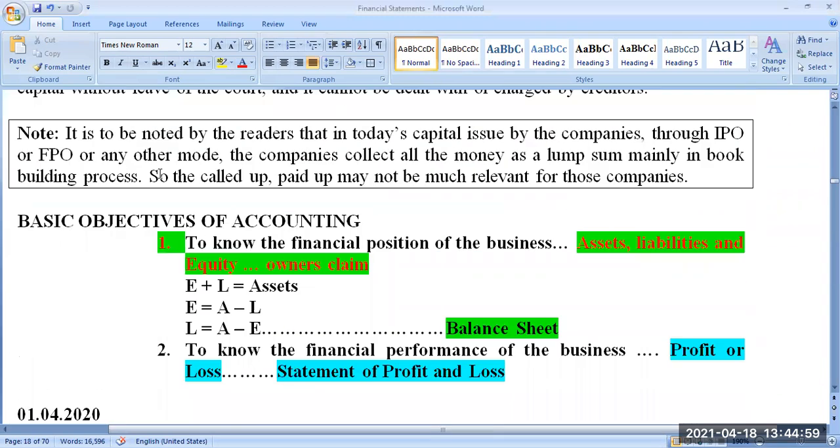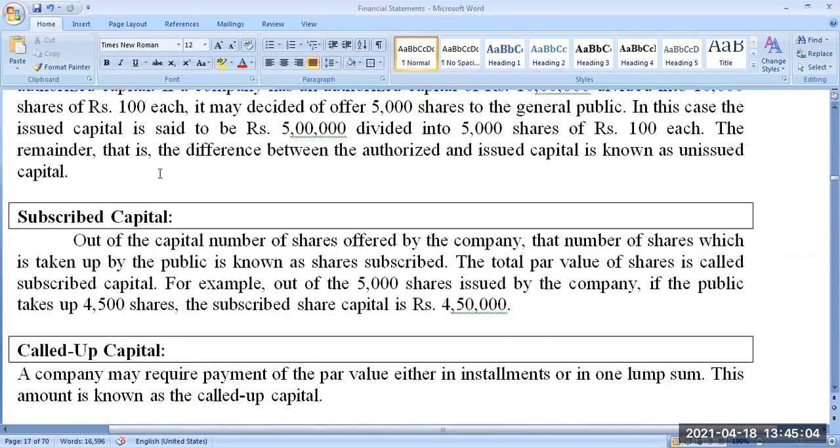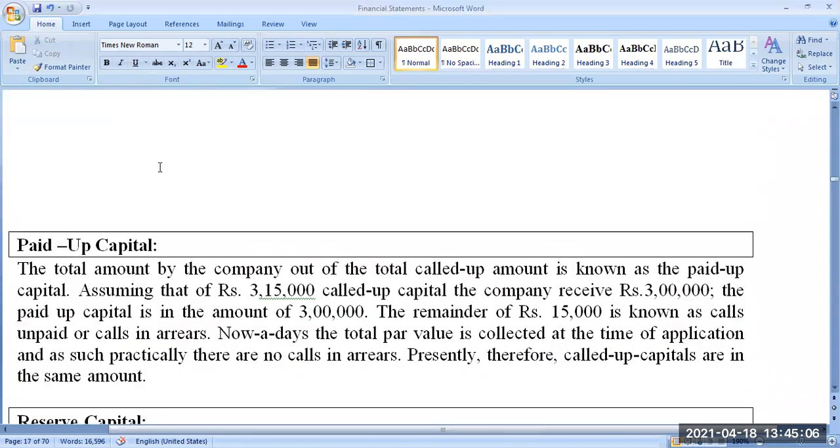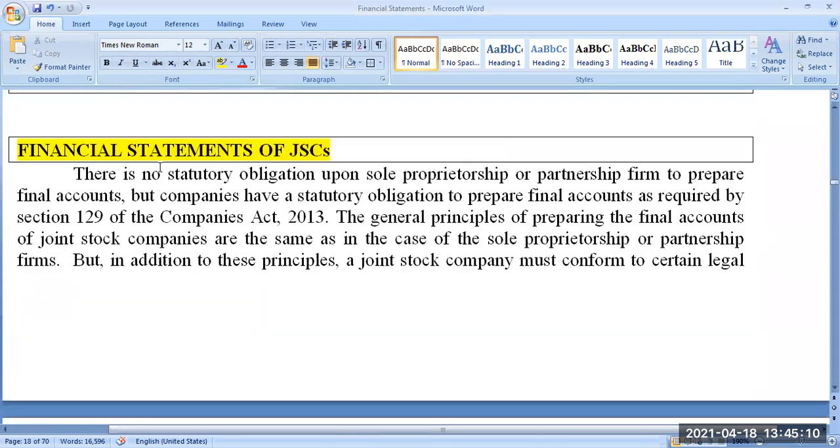Before I move on to the financial statement in today's class, let me ask one more question. What is the basic objective of accounting? Why do we maintain books of accounts? Why do we follow accounting? Why do we have an accounting system? Anybody try? Don't feel that I'm just telling you the answer is wrong. That is just a way of telling you. You can try.